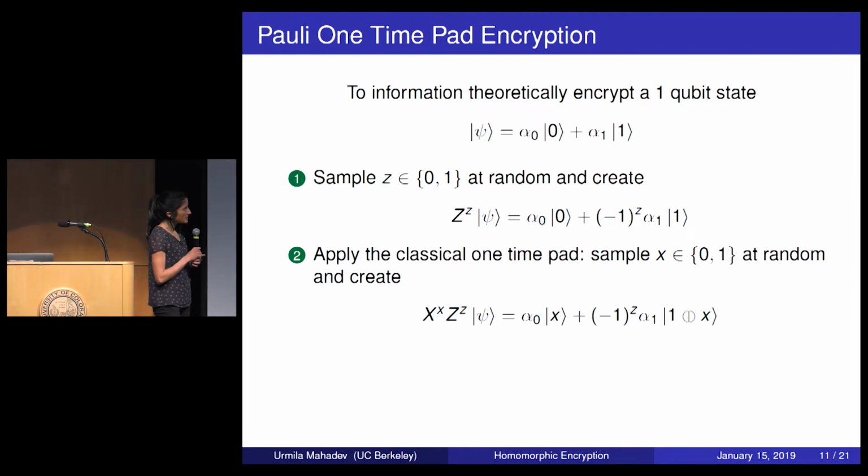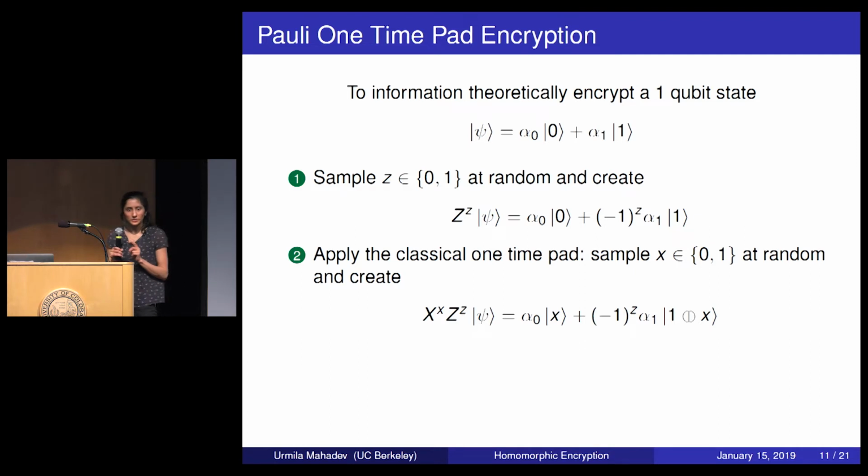And now it's pretty easy to show that if a bit X and a bit Z are both sampled uniformly at random and applied to a quantum state, the resulting state is the maximally mixed state. So it's the identity matrix. So this information theoretic method of encryption entirely hides the quantum state.